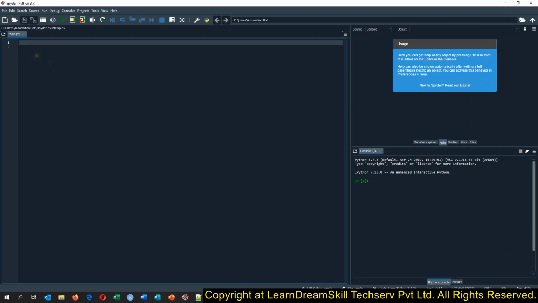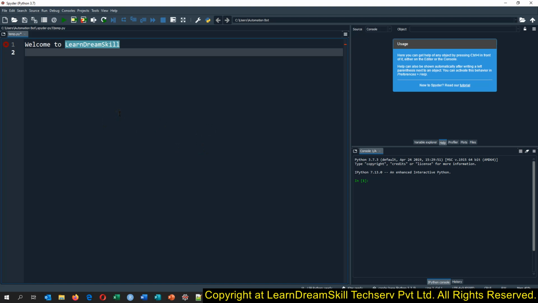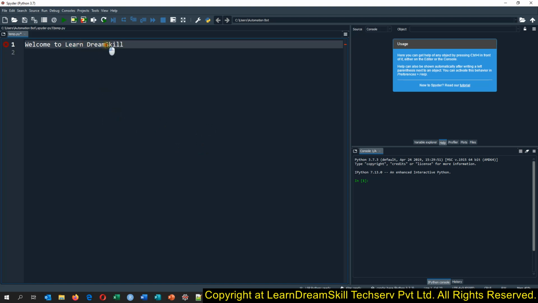Whenever we are working in any programming language, I'll just say welcome to. Let me zoom in. You can hold down the Control key and use the mouse middle button or roller to zoom in. Then I'll add it as a comment.